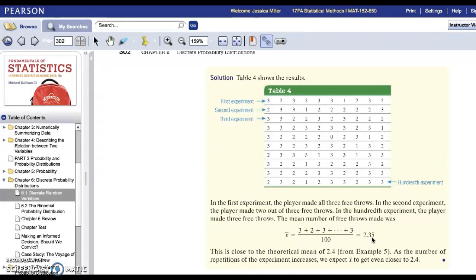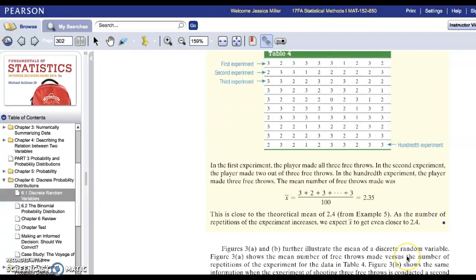So in other words, if your player did 500 free throws, you would expect his average to be pretty close to his theoretical average, and I would be pretty surprised if we were getting an average of 0.5 or 1 out of that many trials. That might indicate that our player might not match up with our theoretical distribution. So keep in mind, we're going to be investigating this idea of a small trial compared to a theoretical average as we go forward.